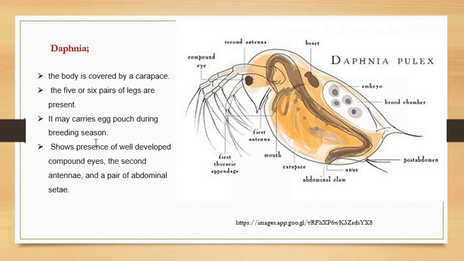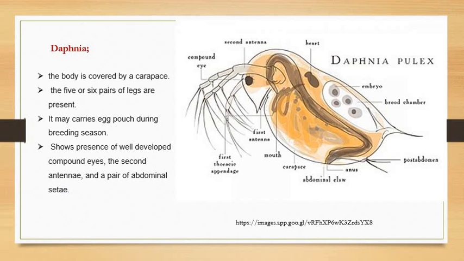Then next page, Daphnia. Draw the diagram properly. No need to write all the labels. Only give a few labels like antenna, compound eyes, brood chamber, carapace, or anus. This is sufficient. No need to give all the labels to the diagram. Again, don't write the image address. You are not supposed to write it in your journal.